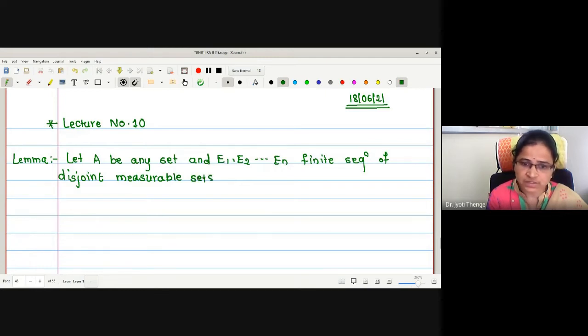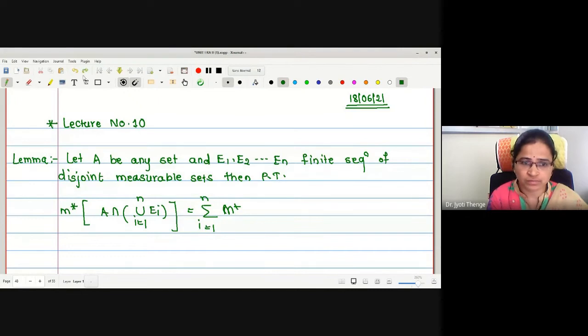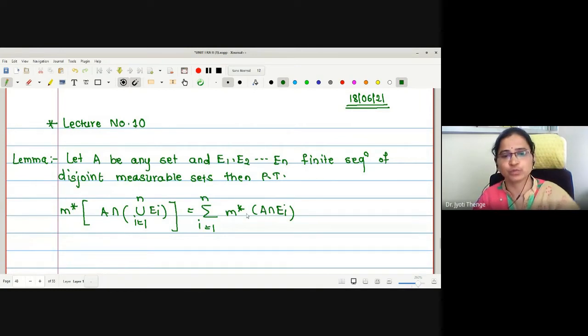Then prove that the outer measure of A intersection the union of Ei, i equals 1 to n, is equal to the summation, i equals 1 to n, of the outer measure m star of A intersection Ei. This is what we wanted to prove.